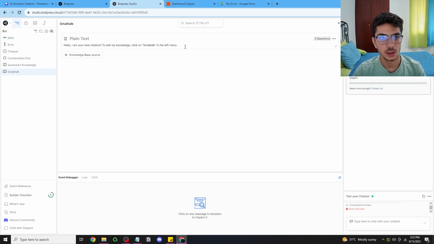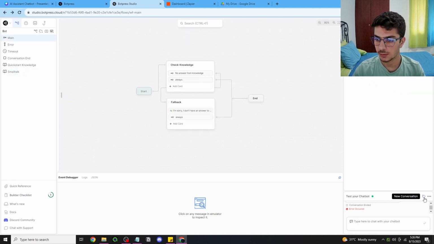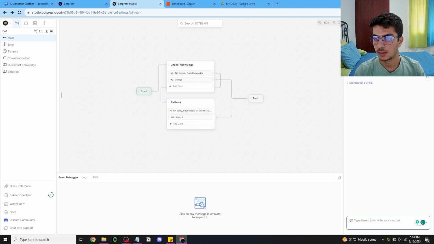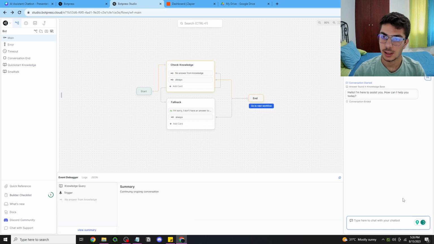Now that we're done with the personality agent, I'm gonna go on to Smalltalk, and right here you can see that it's already built. So I'm gonna say something like, "Hey, I am your AI assistant for the day. How can I help?" As you can see with the Smalltalk, once I restart the bot, I say something like hi, and the bot responds with, "Hey, I'm here to assist you, how can I help you today?"